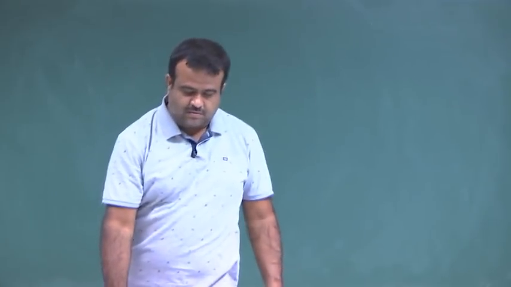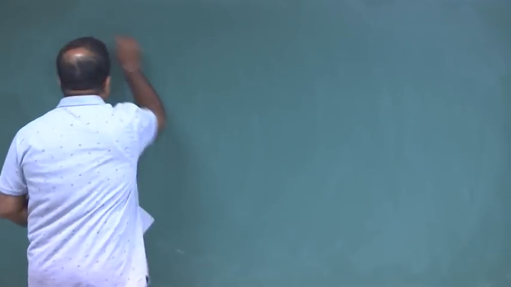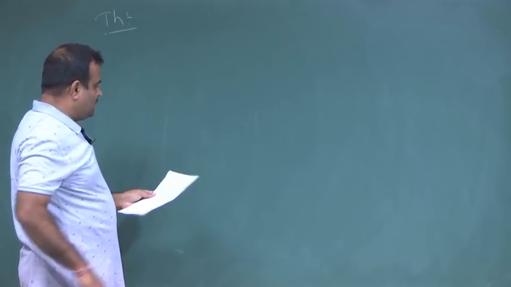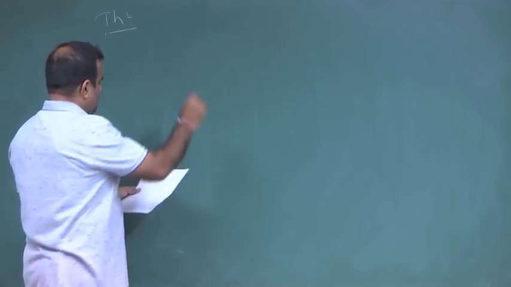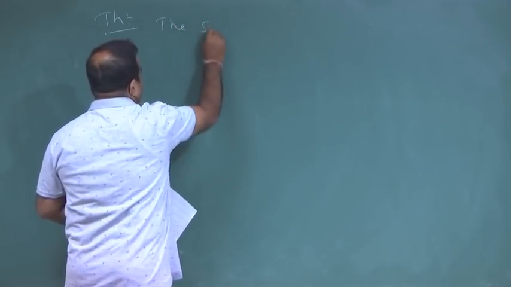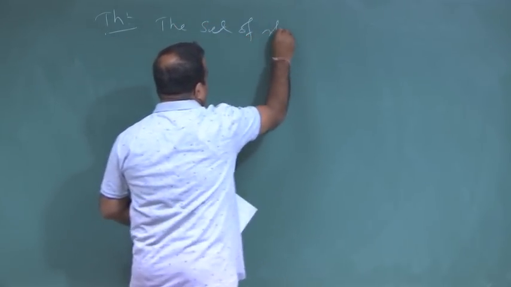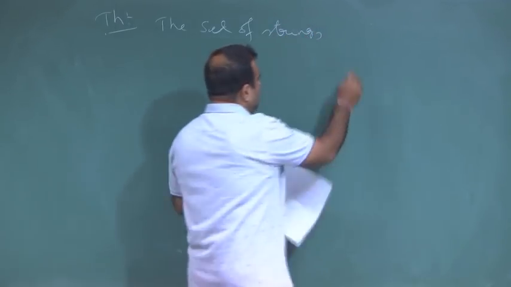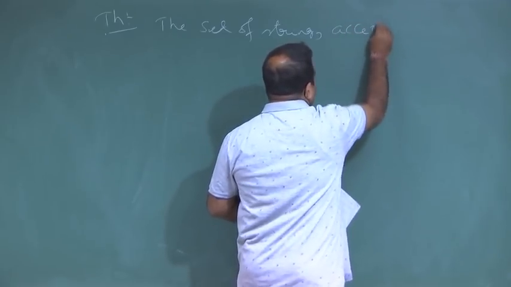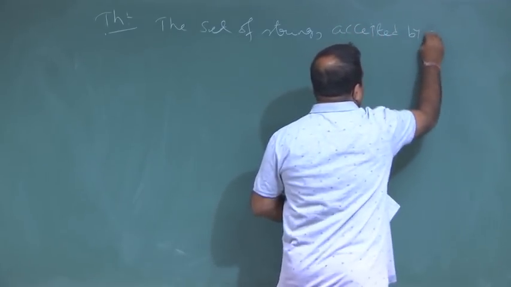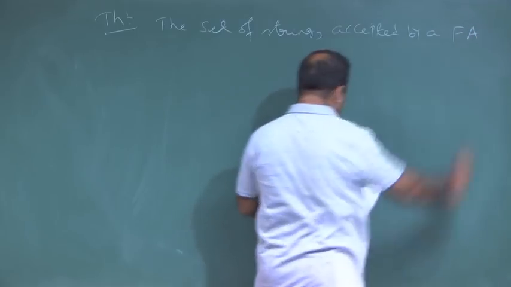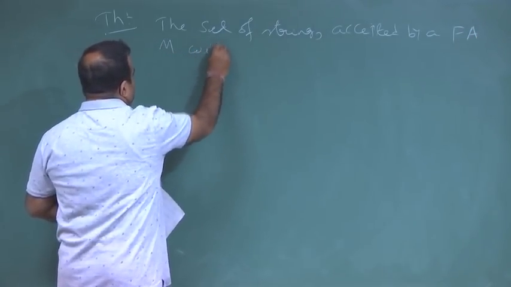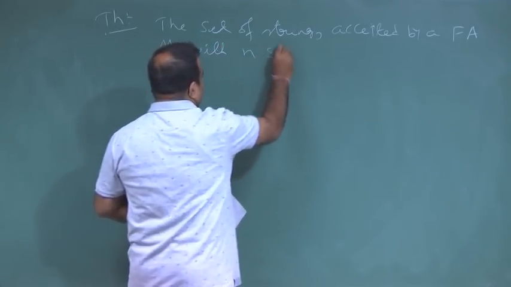Okay. So, this theorem is telling, suppose the set of strings accepted by a finite automaton M with n states.